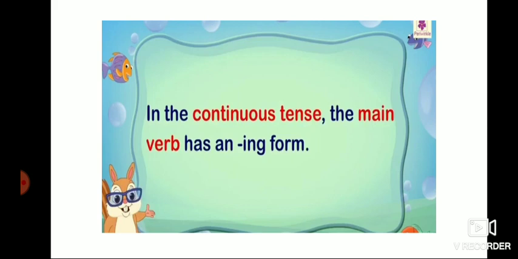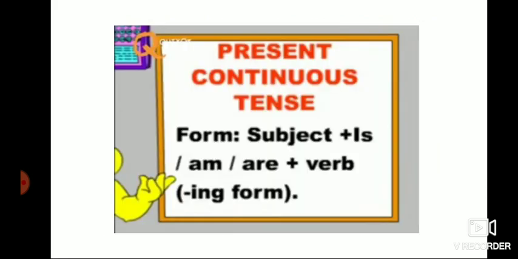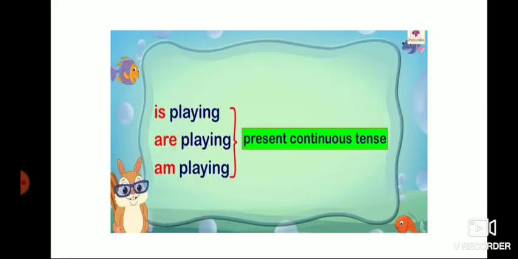In present tense you have to write only the present verb. If it is singular, you have to add s with the verb, isn't it? But in continuous tense you have to add ing with the verb. Before ing you have to add is or am or are. Then you have to write verb plus ing. Before ing you have to add a be verb. Okay, is playing, are playing, am playing.